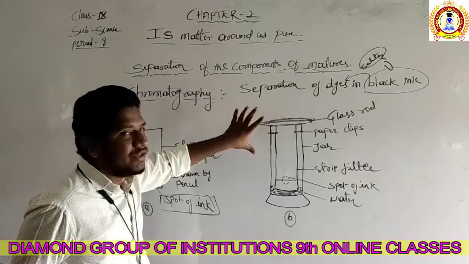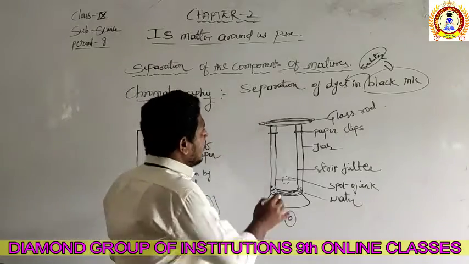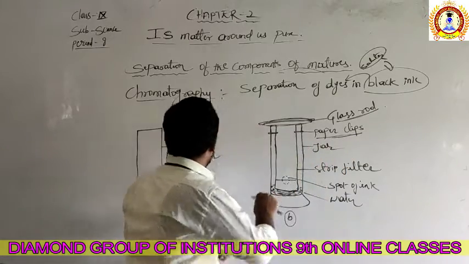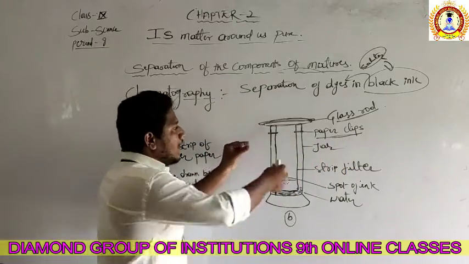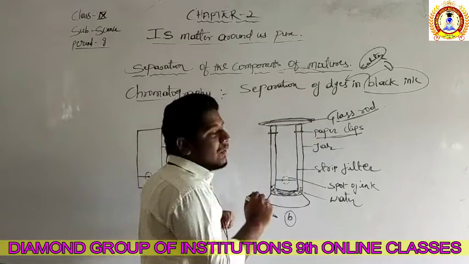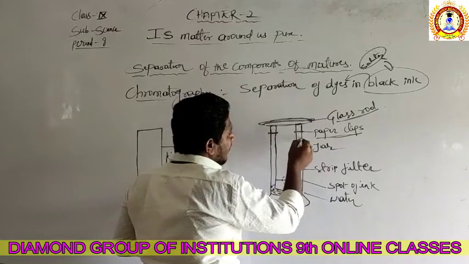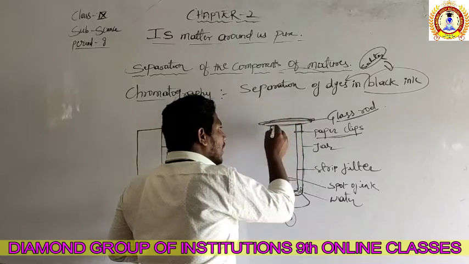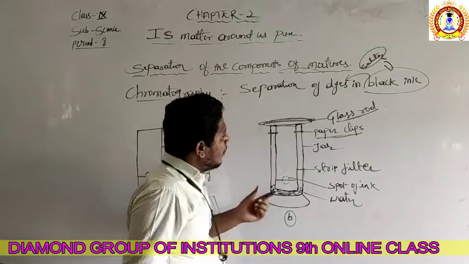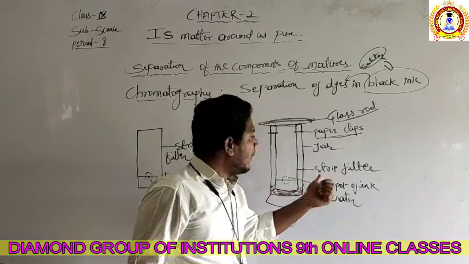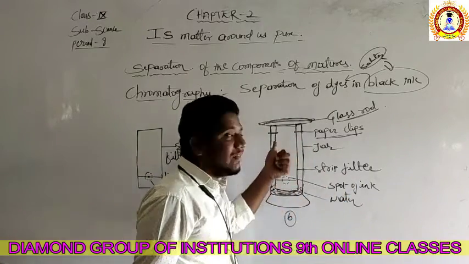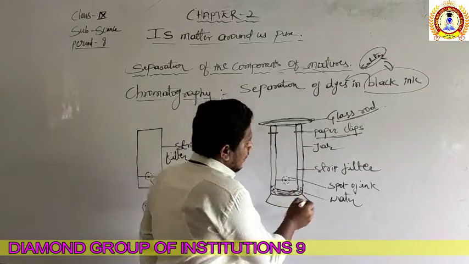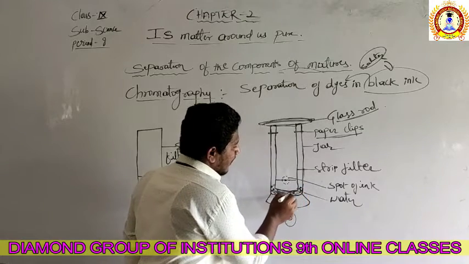Okay, so arrange this like a chamber. What is this? It is a glass rod, right? It is for the filter paper clips. Means the filter paper you are taking, attach it to this with a clip. So take a jar, and inside this jar you attach the filter paper. This strip of filter paper, which is inside, has the spot of the ink, and below it is the water, right.